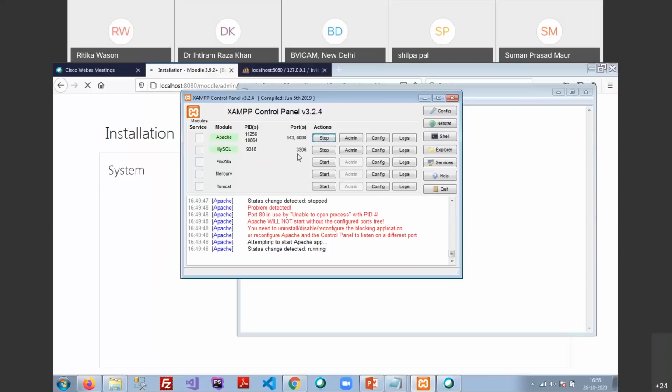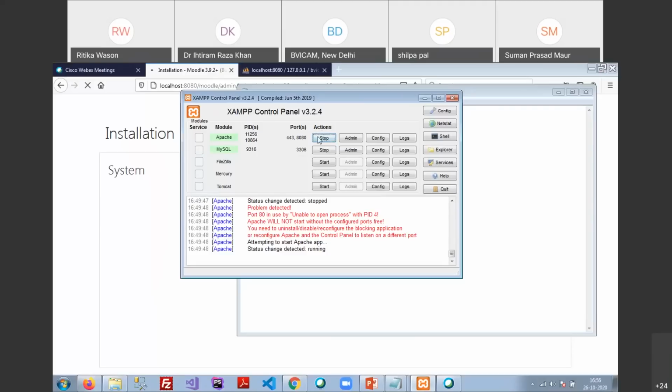Ma'am, the first one is the start button under the action column. Click on the start.